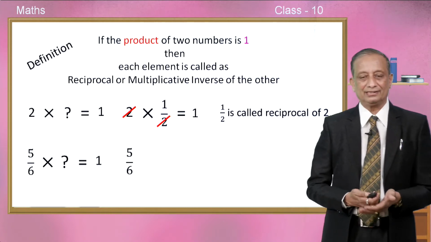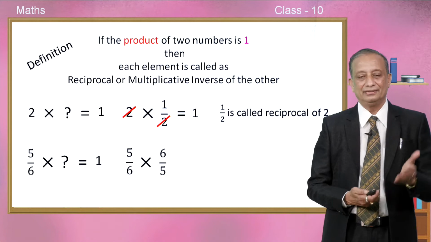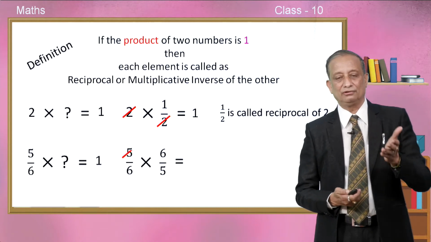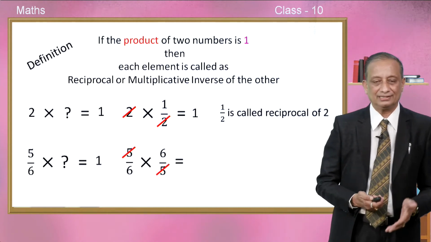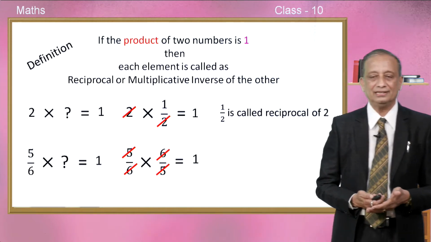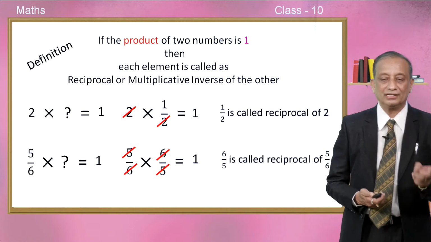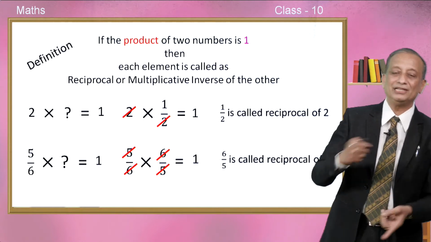So, 5 by 6, if you multiply by 6 by 5, then what happens? The 5 ones get cancelled, the 6 ones are also getting cancelled, and the product is clearly 1. Therefore, we say 6 by 5 is called the reciprocal of 5 by 6 and vice versa.